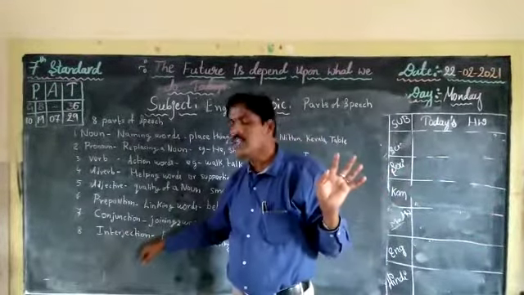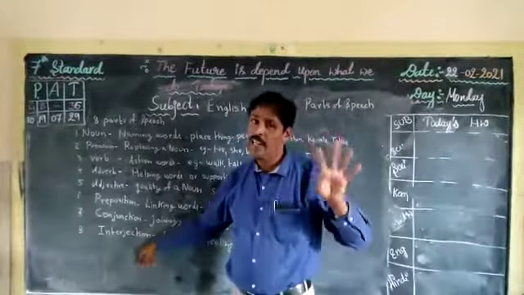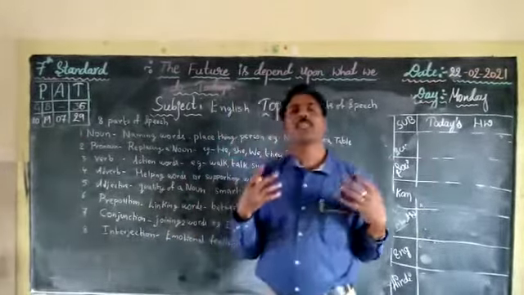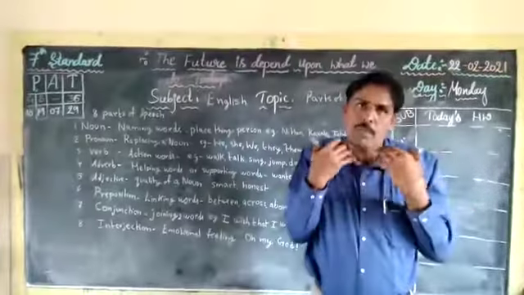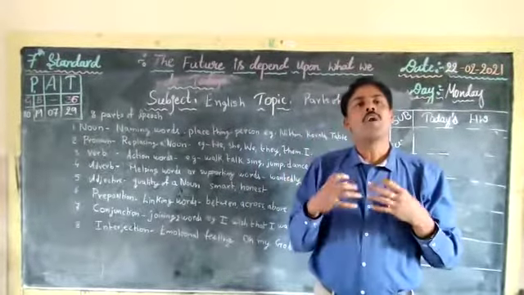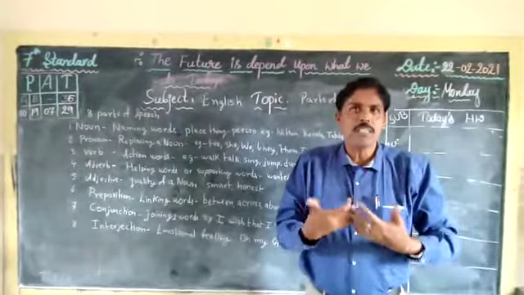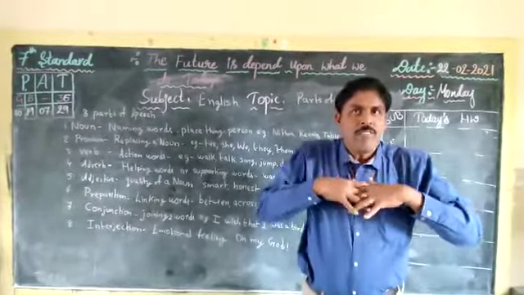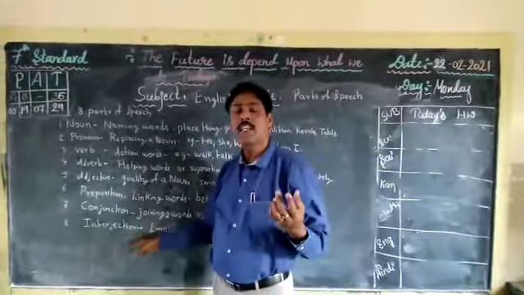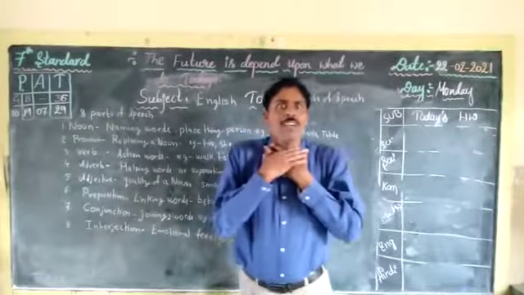Next one, interjection. The last and final one, the eighth one, is interjection. The pronunciation itself is a little tough. But what does it mean? All the emotional feelings, sentiments that we have in ourselves. When we express them, all the expressions are interjection. Oh my God!